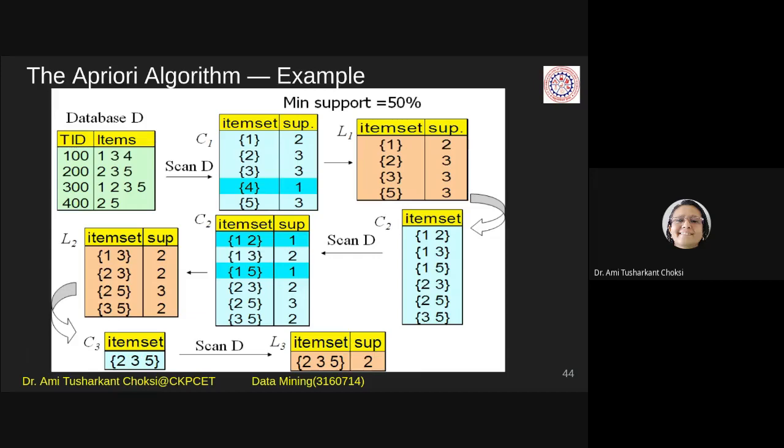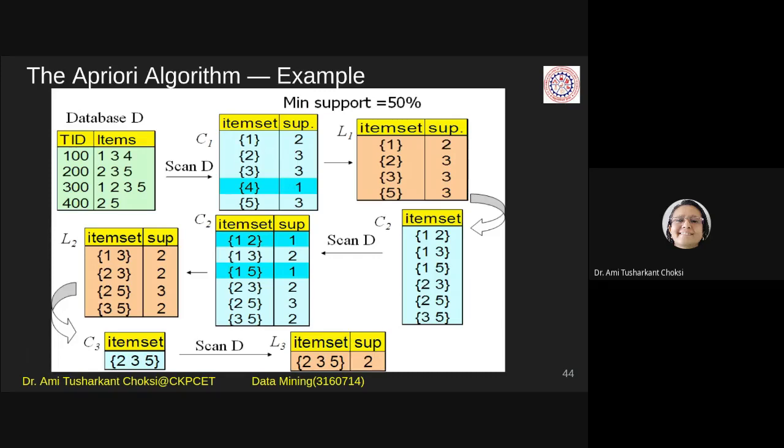So now we can find that 2, 3, 5 has the support count of 2. So 2, 3, 5 is a frequent item set in L3.